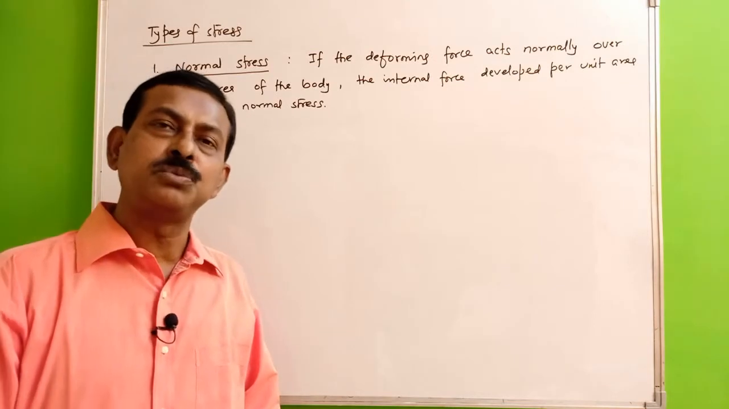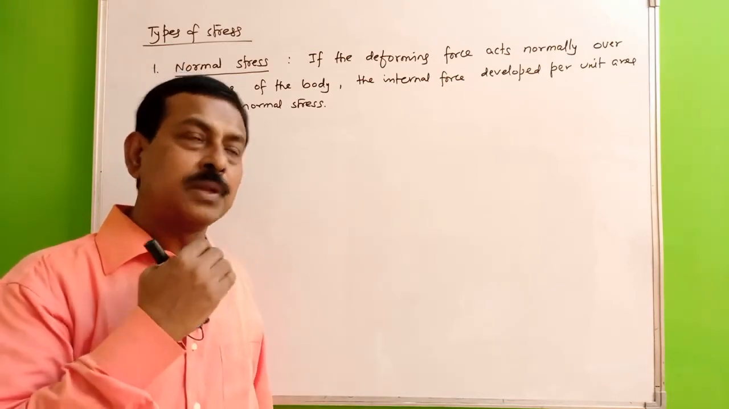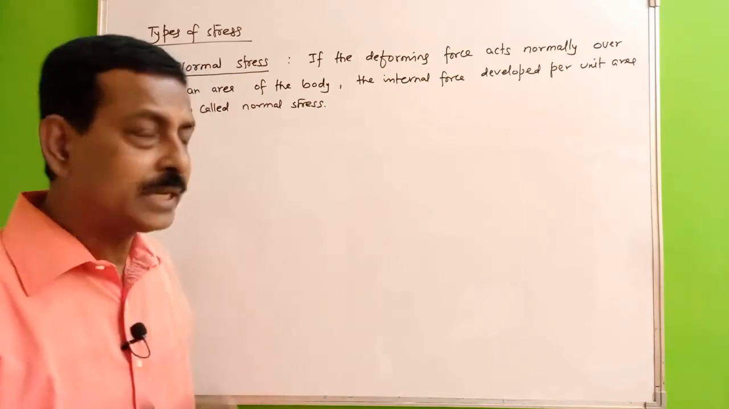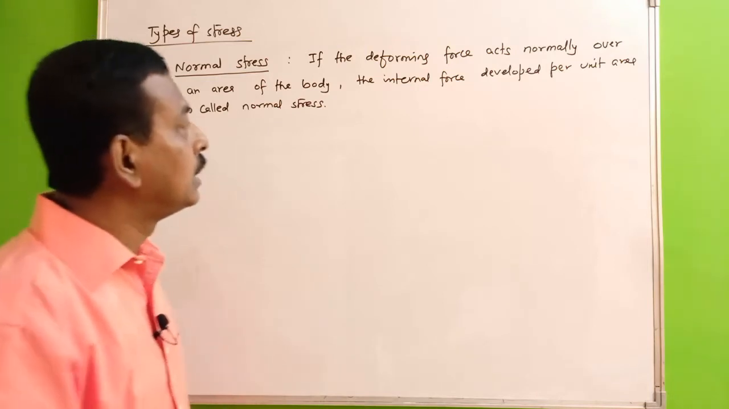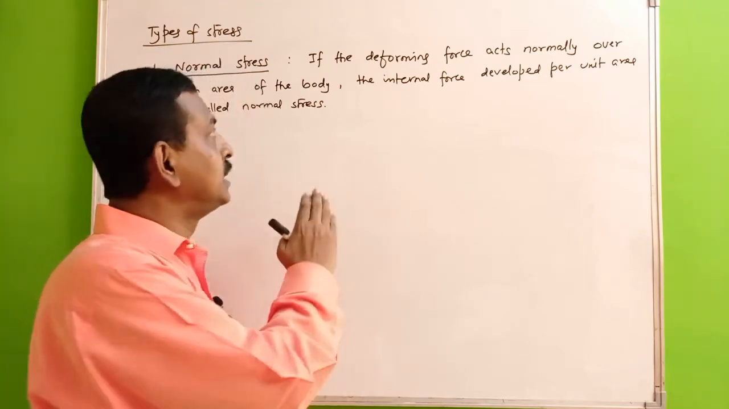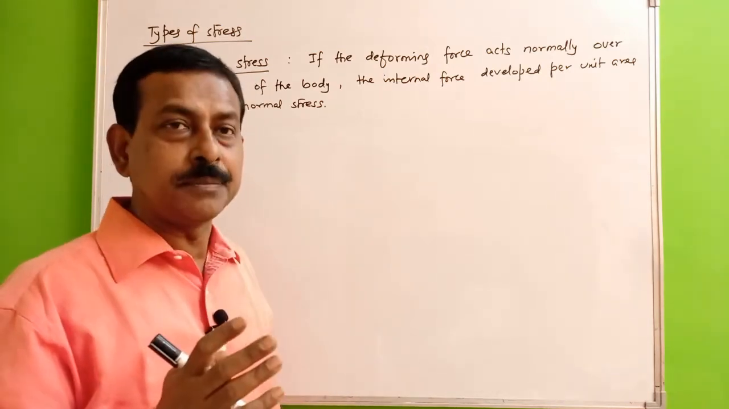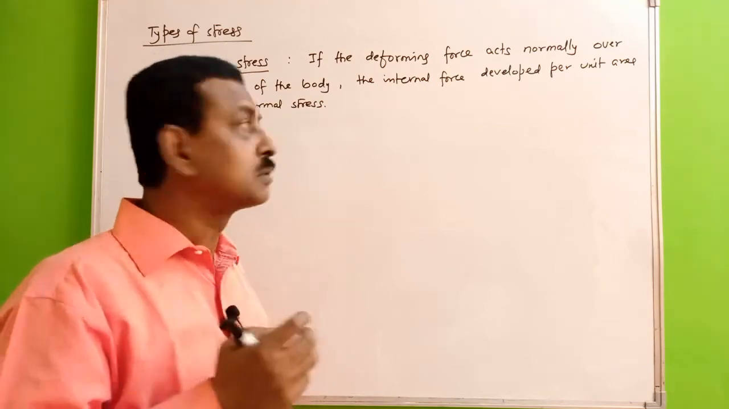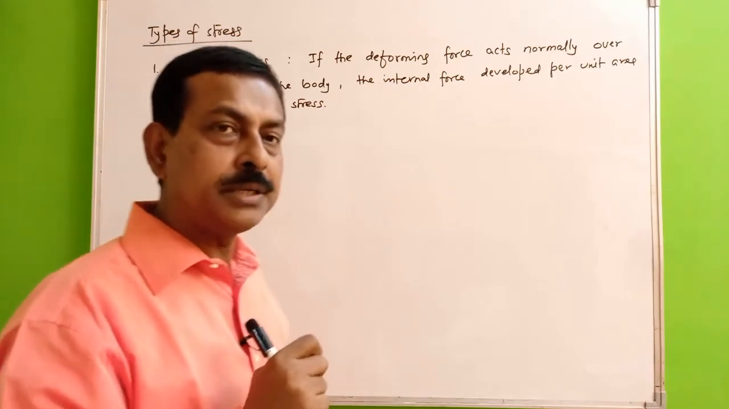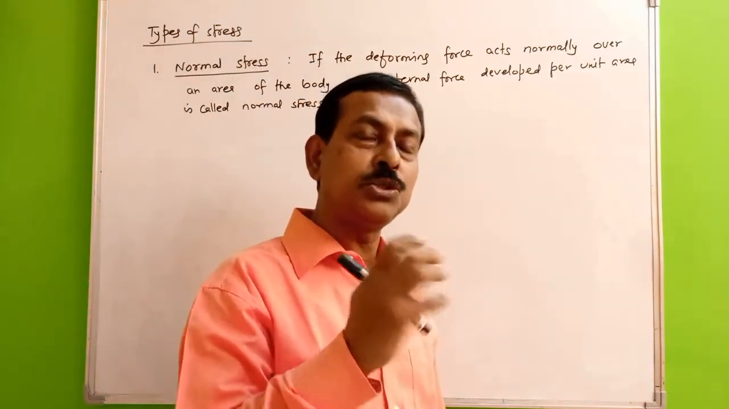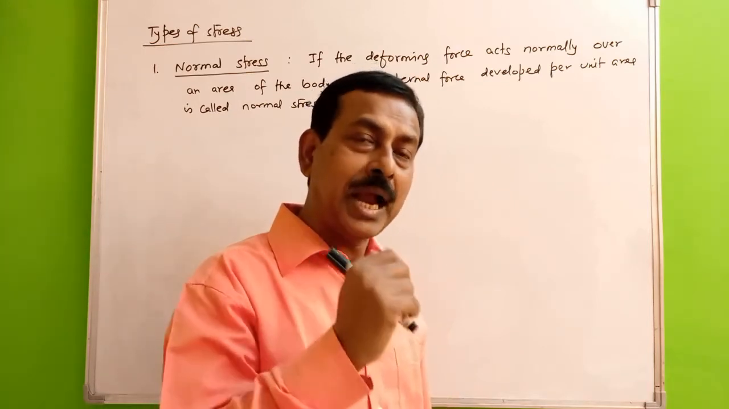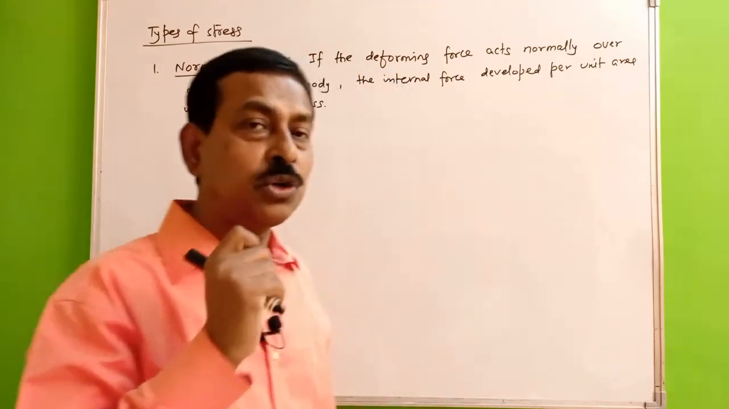If you take the different types of stress, we have normal stress and tangential stress. Let's first take what is normal stress. If the deforming force acts normally over a surface of a body, then the internal force developed per unit area of that deformed body is called normal stress. So here you are deforming a body, and the force which is acting on the body to deform it is acting normal to the surface of the body. So in that case, the stress which is developed is called the normal stress.